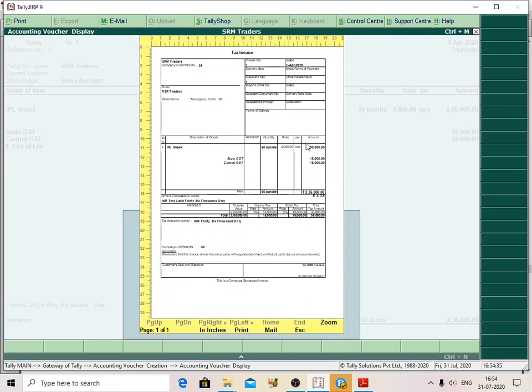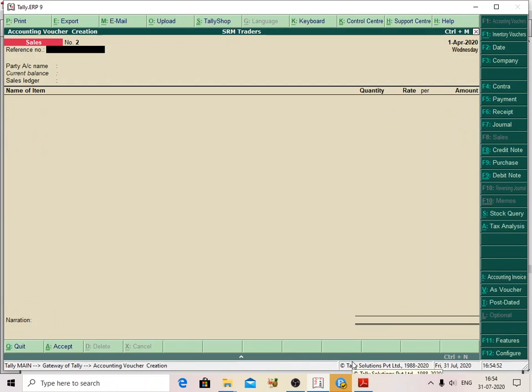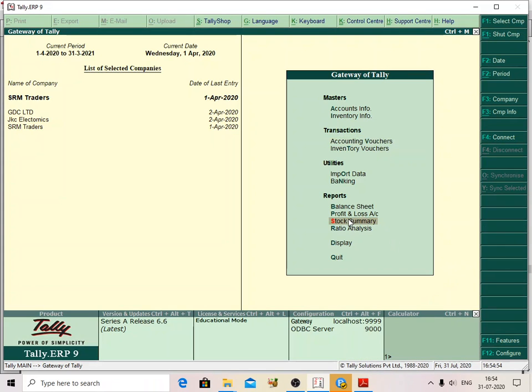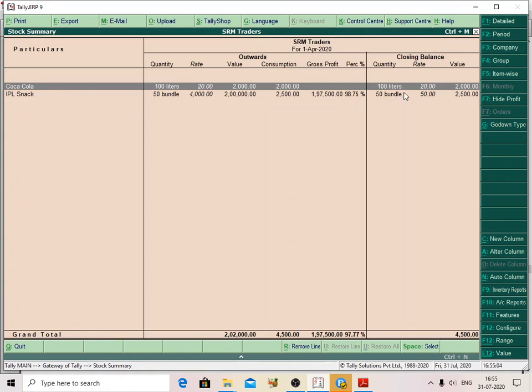State GST and Central GST are shown. So you can generate the invoice for RSR Traders, and you can generate the bill as per the requirement. Use Ctrl+A to accept the screen. Now the screen is over. Now we want to check the stock summary here. See that earlier 100 bundles were there, now only 50 bundles are there, and here it shows the profit.